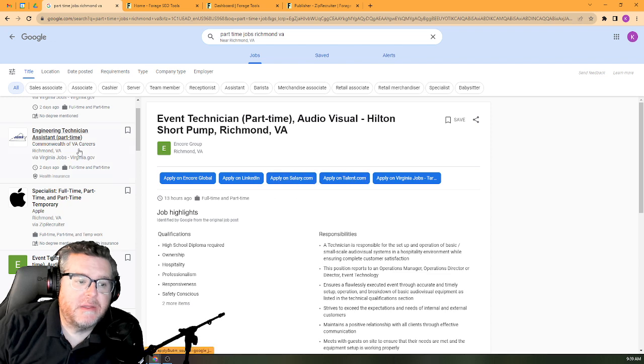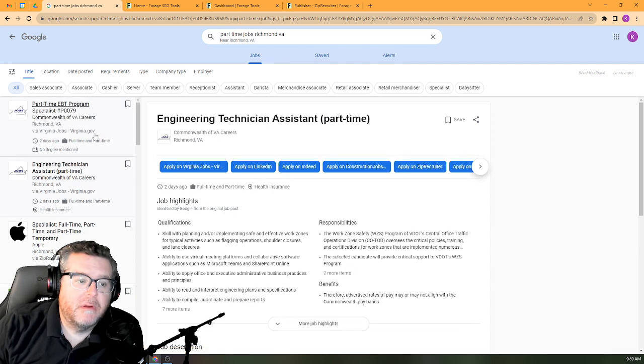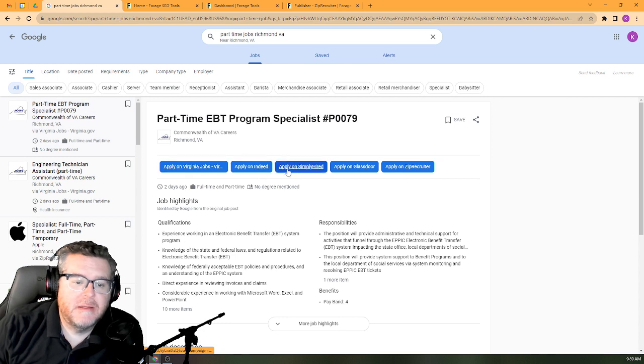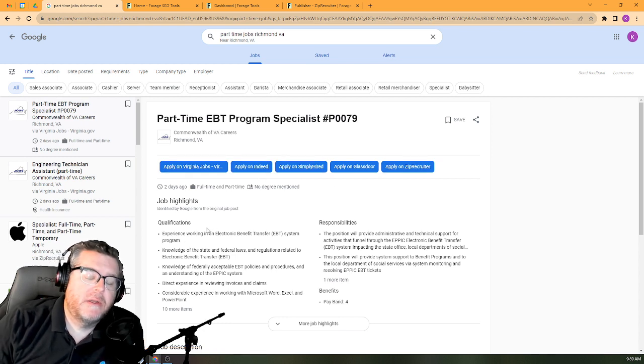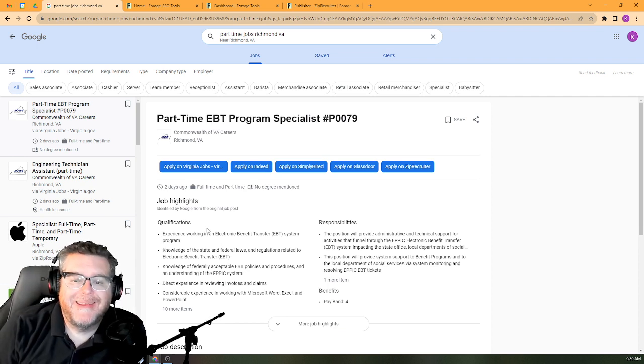So we see talent.com, LinkedIn, Salary, LinkedIn, ZipRecruiter, Indeed, Simply Hired, ZipRecruiter. So what percentage are publishers getting of that visibility? Because that visibility equals clicks and traffic.